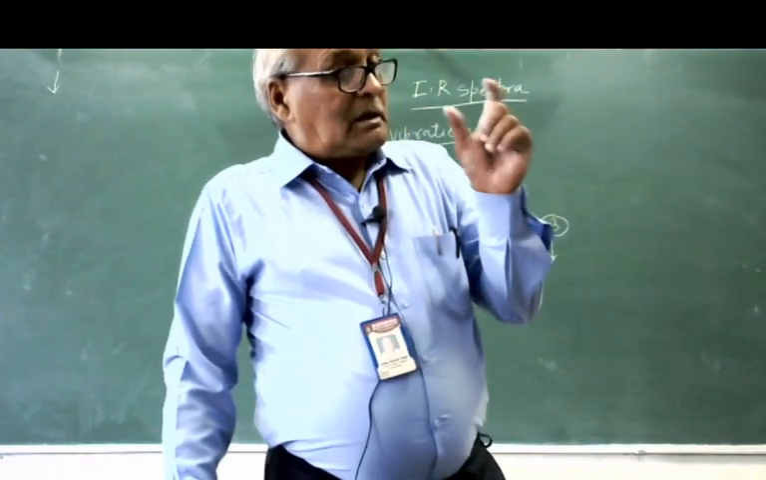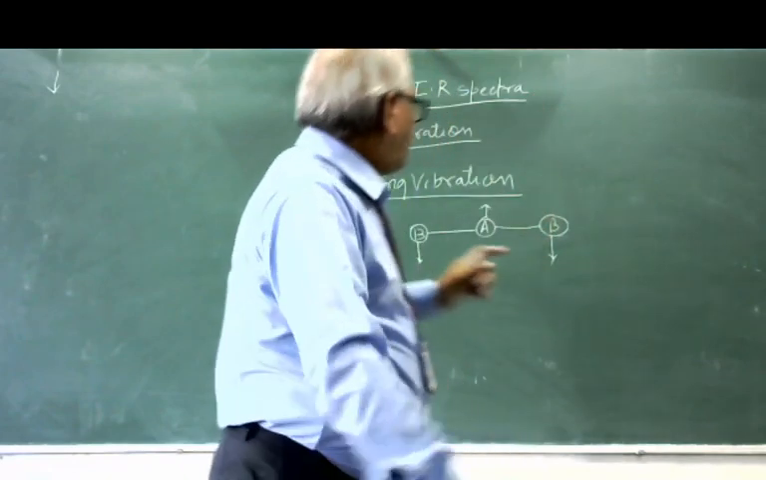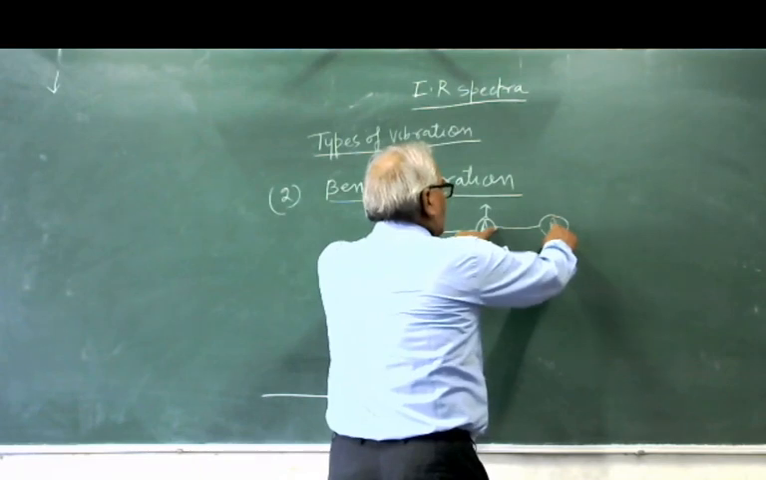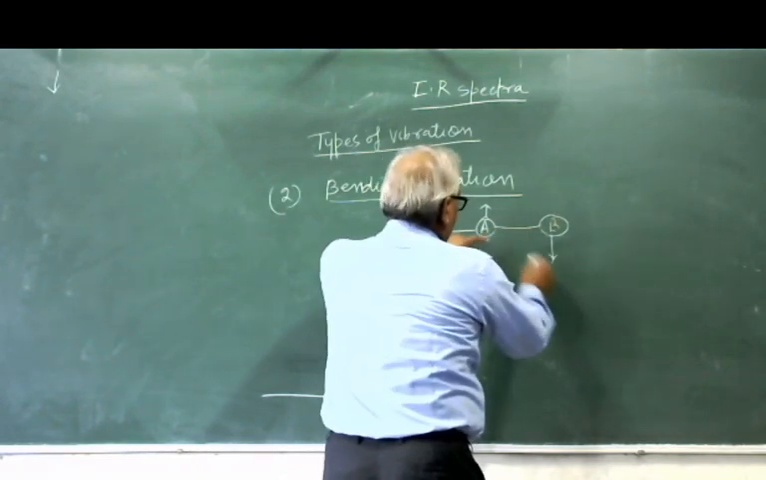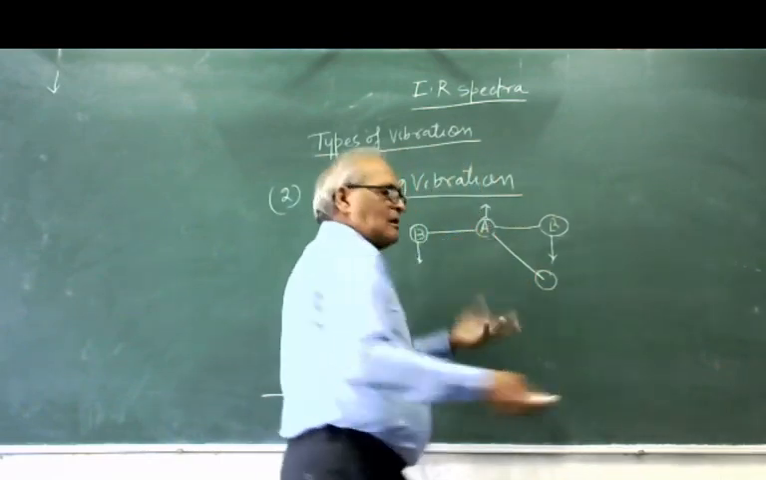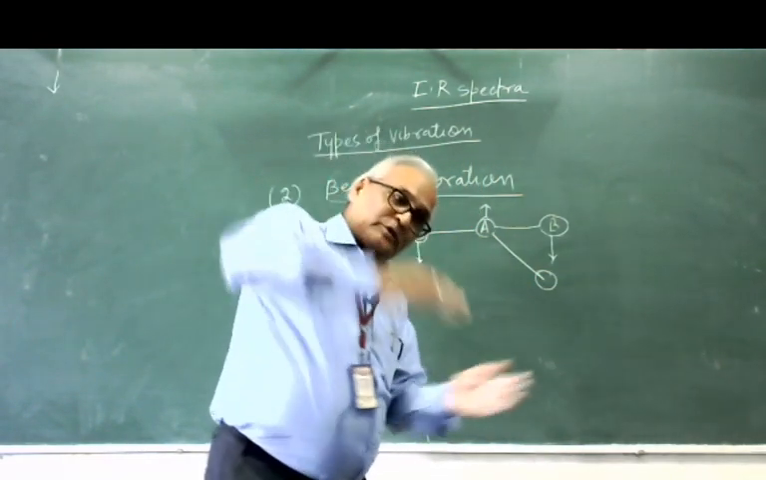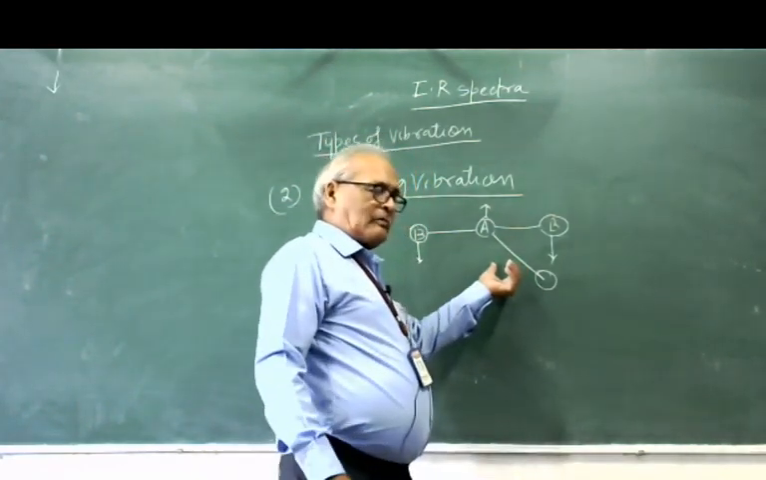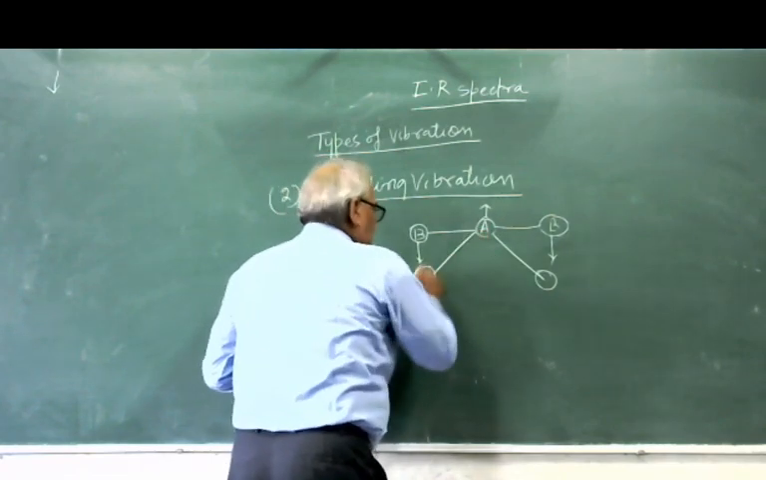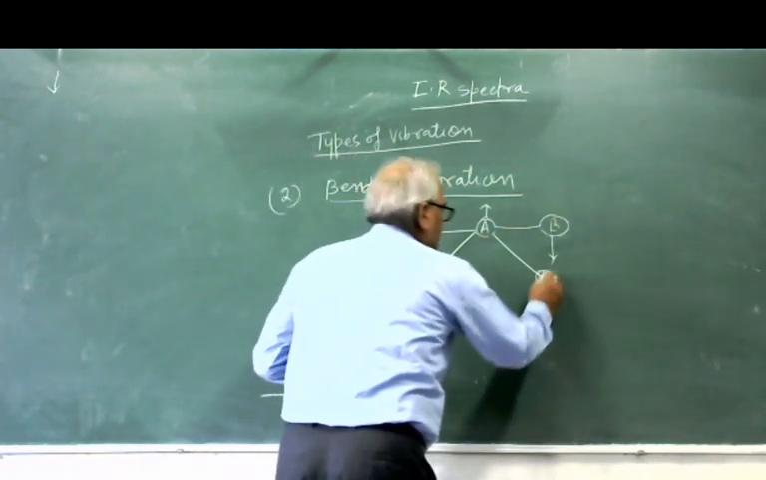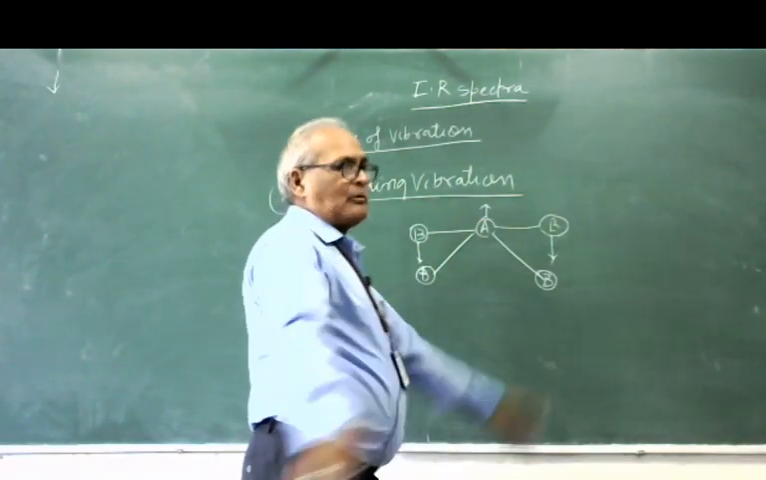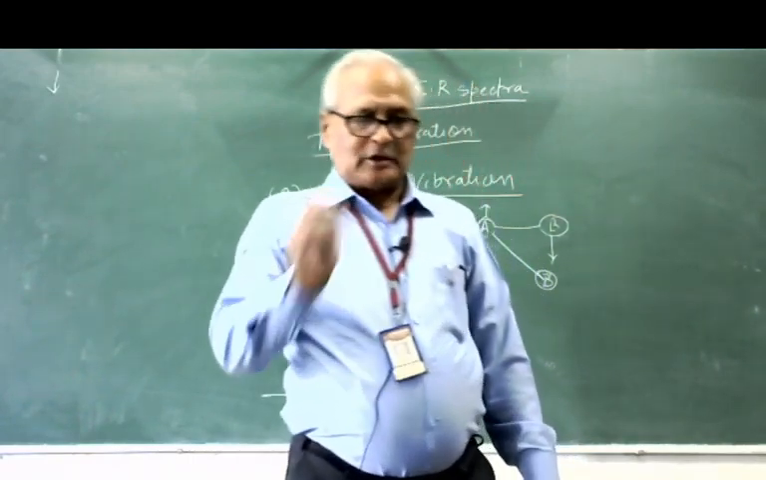But distance remains same. Suppose this is the distance between A and B. If the B comes here, suppose it comes here, B here. So this bond length, no change in bond length. Only position is changed. Bond length is same. Similarly, you can say this comes in this position here like this, here like this. So bond length is same, no change in bond length, but the position is changed.